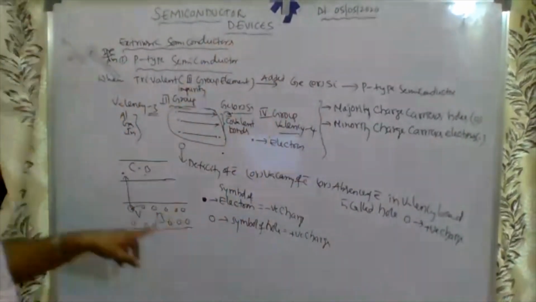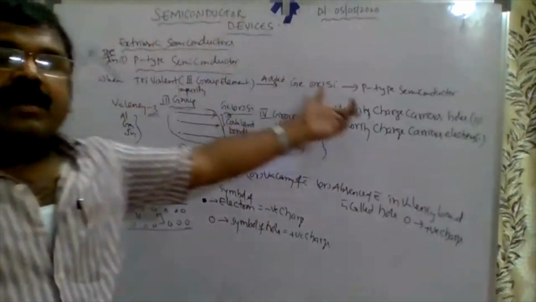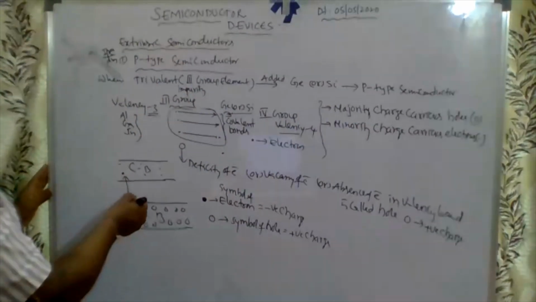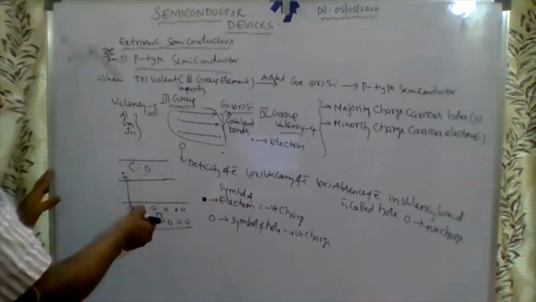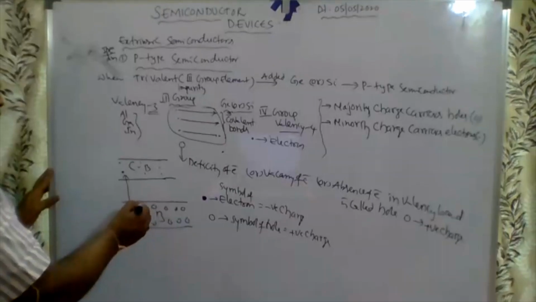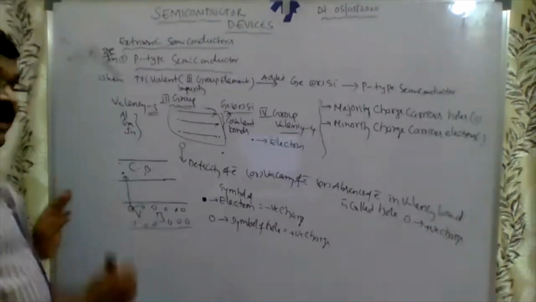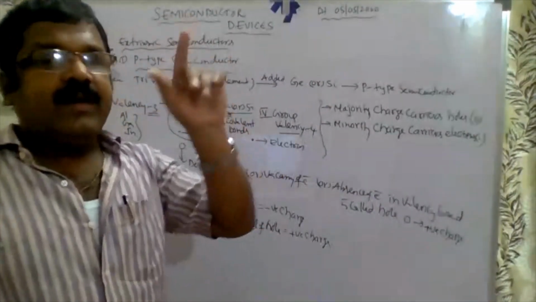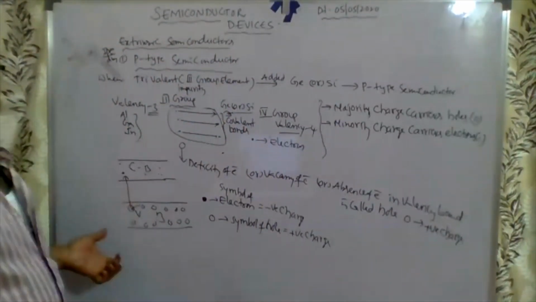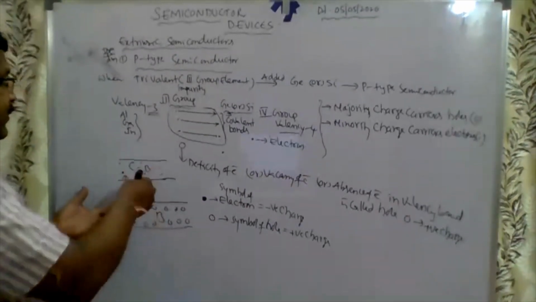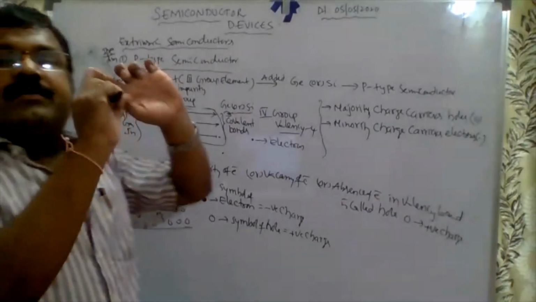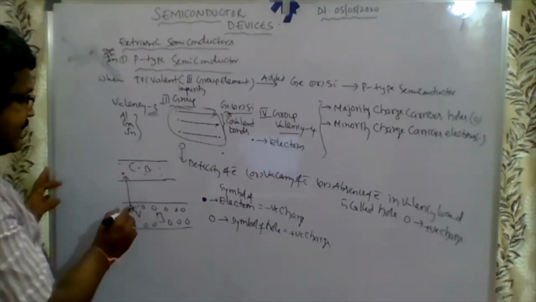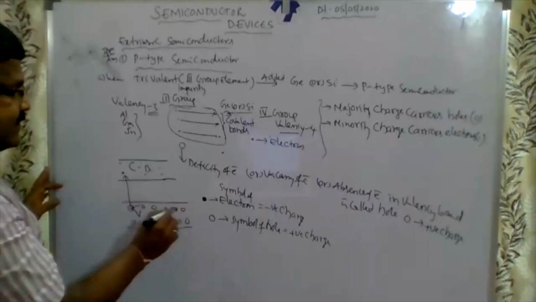That's why majority charge carriers are holes and minority charge carriers are electrons. Always holes are in the valence band and electrons in the conduction band. When an electron makes a transition, jumps from the valence band to the conduction band, the vacancy created in the valence band, the vacancy of electron, is called a hole. See, this is called a hole.